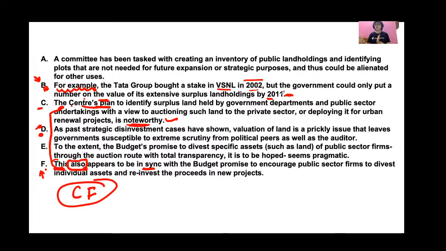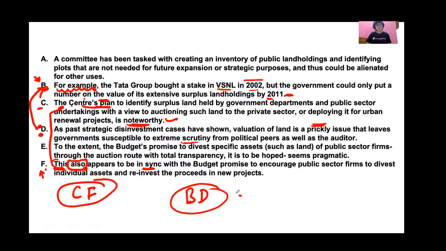Why did it take such a long time? Because valuation of land is a prickly issue, and it puts government under extreme scrutiny. So B is an example of D. B, D should come together. This is a pair.